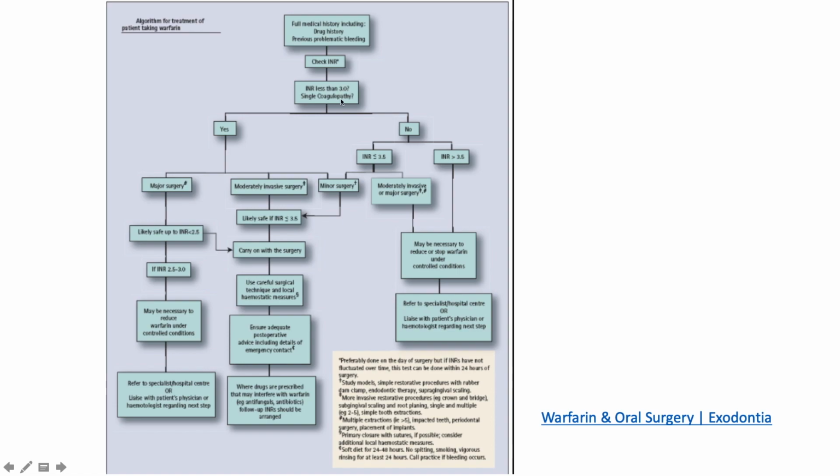If your INR is indeed less than 3, and this is a single coagulopathy, the algorithm says it's relatively safe to undertake dental surgery, of course depending on the complexity of the procedure. If it's a minor surgery or moderately invasive, it's likely safe. But if it's major surgery, likely safe up to an INR of 2.5. Anything above that, you probably want to consult with a physician or a hematologist regarding bleeding risk.